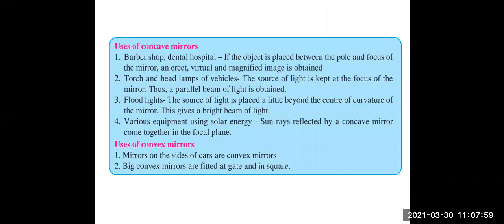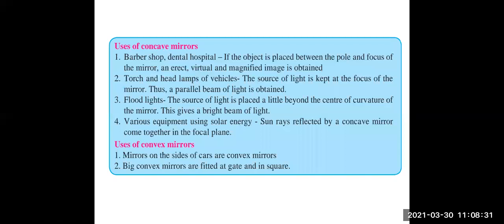Now, uses of concave mirrors: barber shop, dental, hospital. If the object is placed between the pole and the focus of the mirror, an erect, virtual, and magnified image is obtained. In torch and headlamps of vehicles, the source of light is kept at the focus of the mirror, thus a parallel beam of light is obtained. In floodlights, the source of light is placed a little beyond the center of curvature of the mirror, and this gives a bright beam of light.